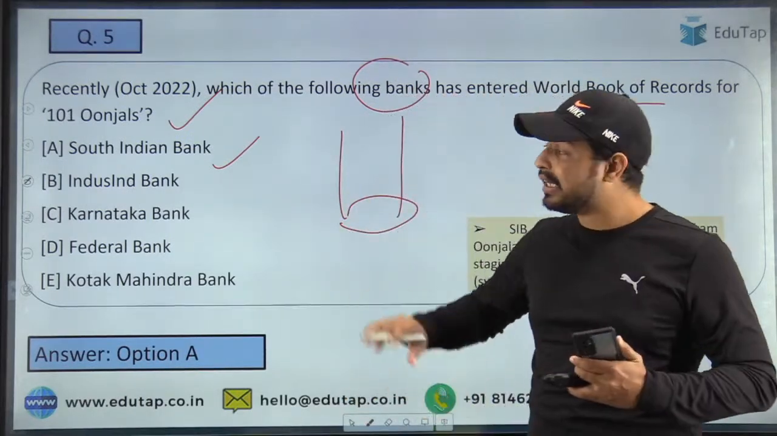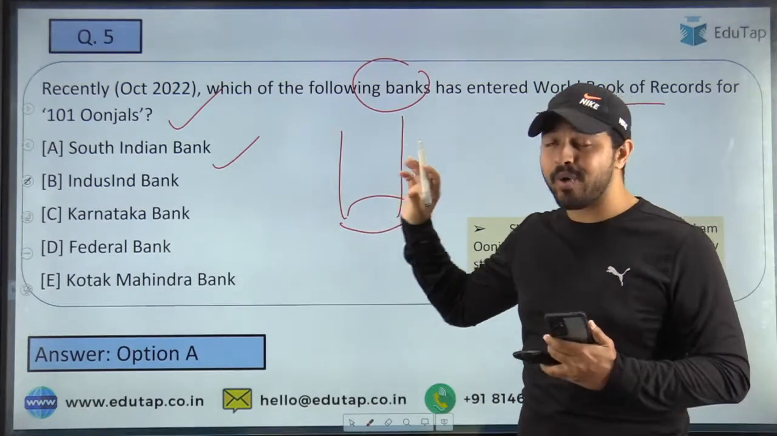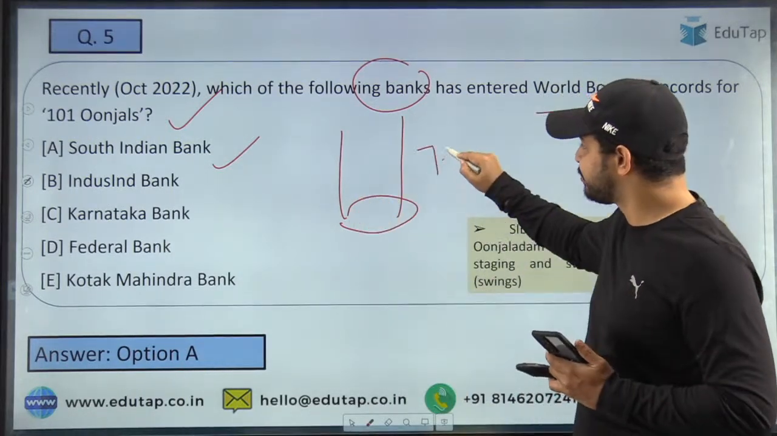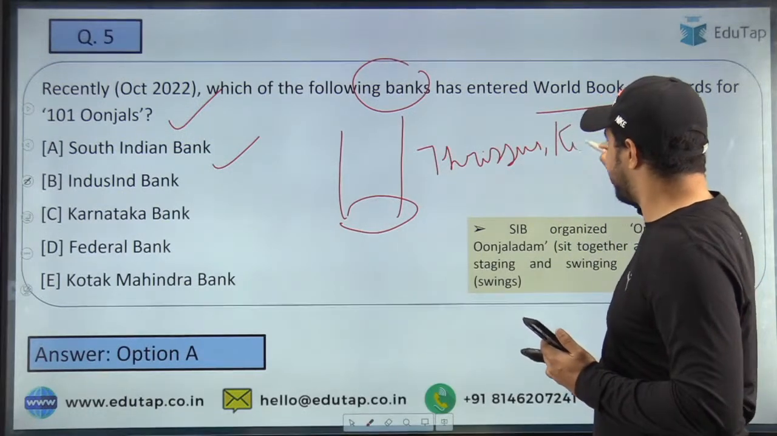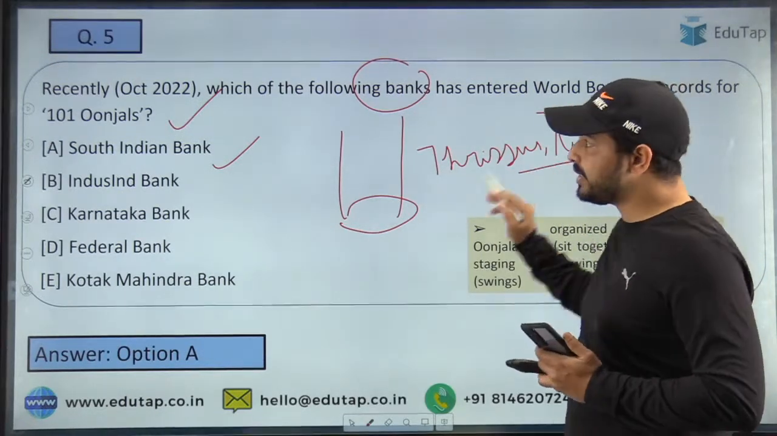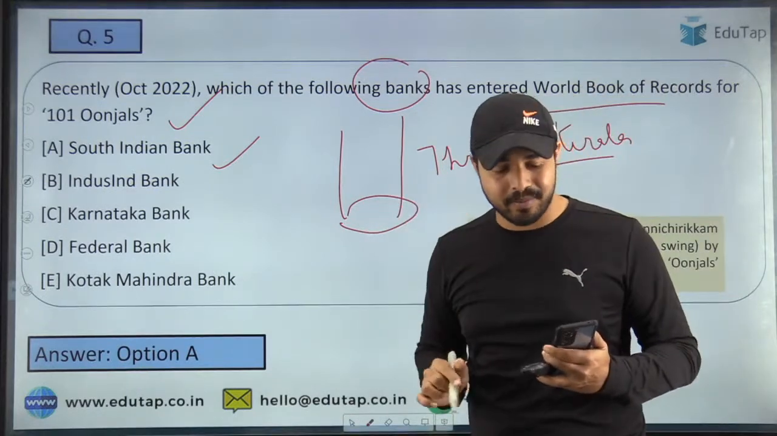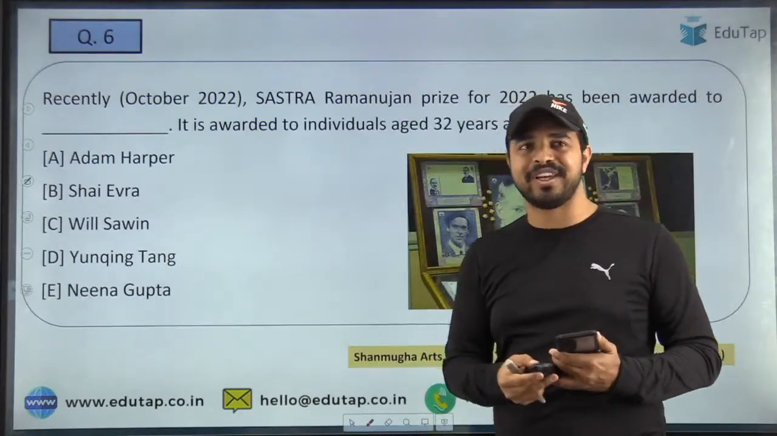So when I talk about the headquarter of this bank, the headquarter of the bank is basically based in Thrissur, Kerala. So these are the important details that you must cover from the exam point of view. Now let us move on to the next question.